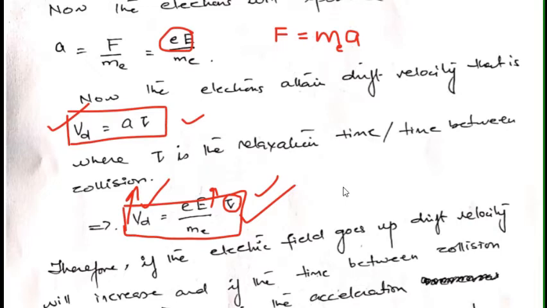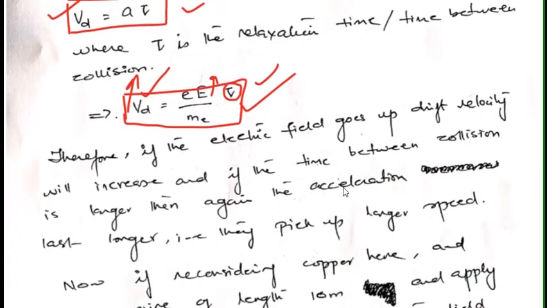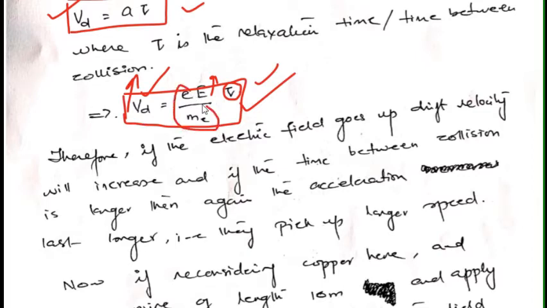So if tau is greater, then obviously the drift velocity will have a greater value. These two parameters, because we know that e and me are constants, so Vd is directly proportional to the electric field, and drift velocity is directly proportional to the relaxation time. So if both of these parameters go up, the drift velocity will increase.